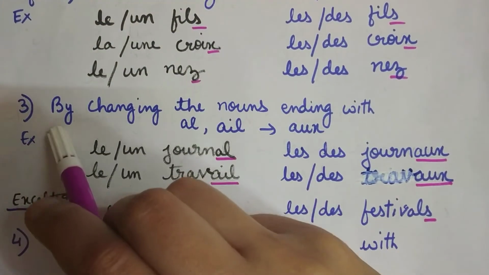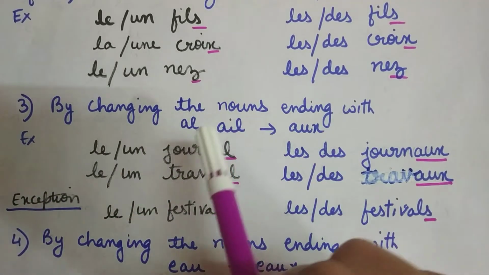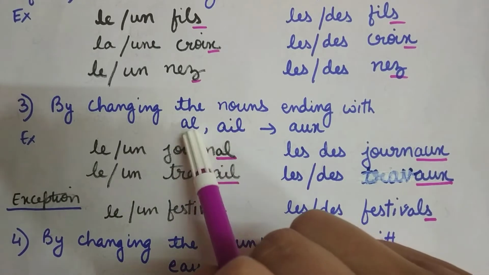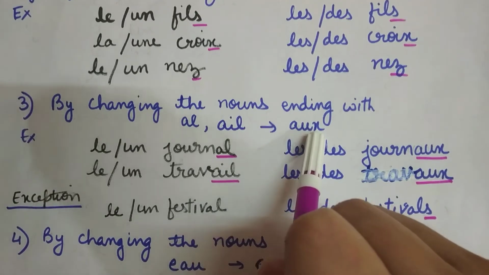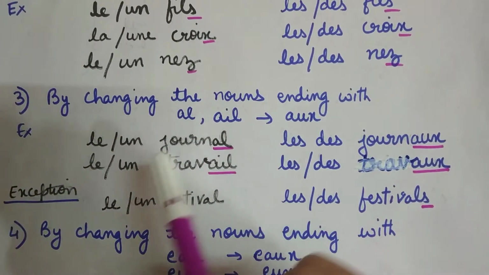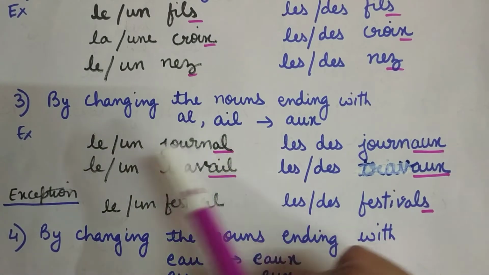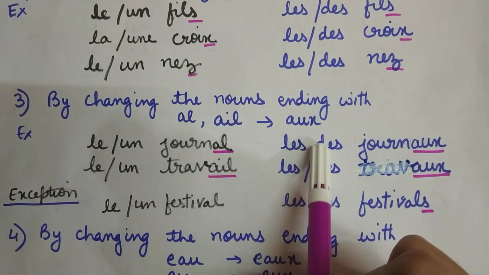Now, the third form. By changing the nouns ending with al, ail. It's l. Al or ail. We change it into aux in the plural form. Okay. Here you can see the article. I hope you understood it. Le will change into les. Le again les. Un, des. Okay.